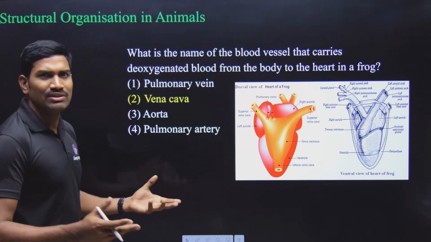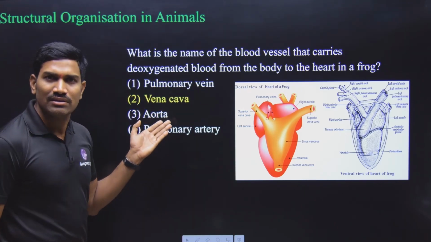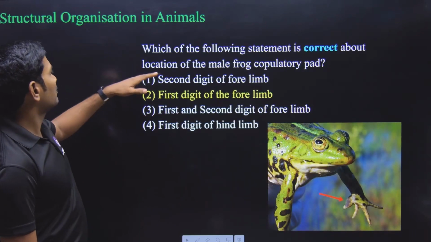So here they have not given those many names. Directly they have given vena cava. So answer will be vena cava. Clear? This is what. Next one.